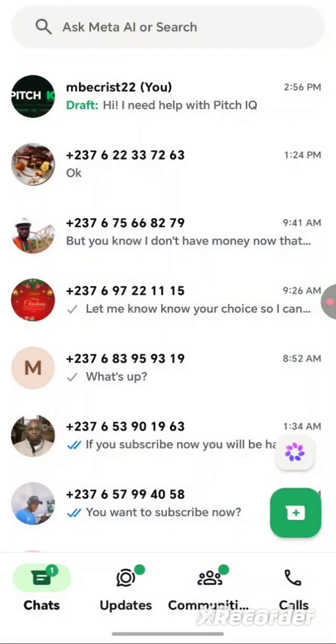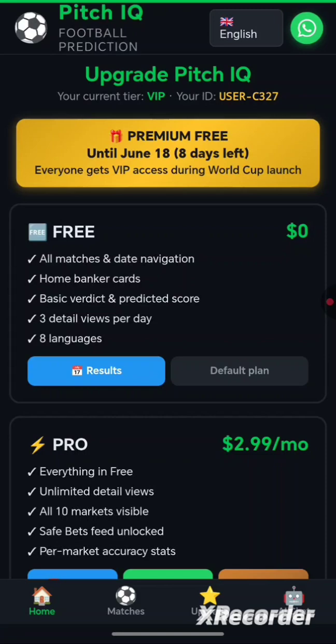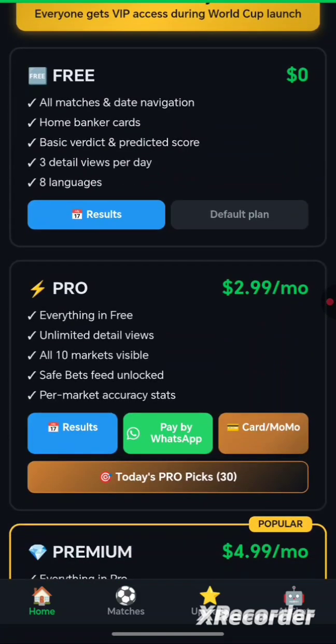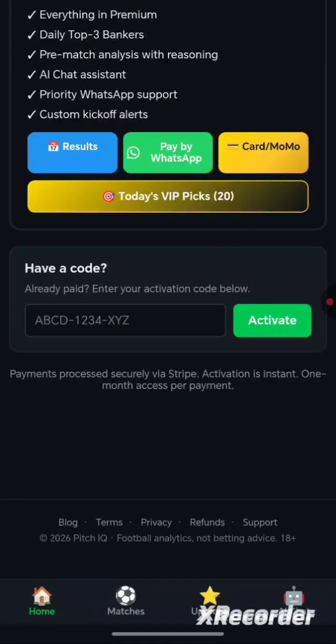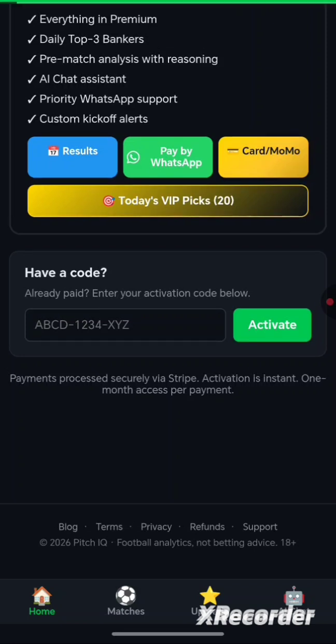Okay, let's go back. So here, this is where you are. If you have an issue, you pay. Now this comes when you want to pay. I would like to use VIP. VIP is for more serious people, I should say. So you want to pay. You want to use card. You have card and Momo.